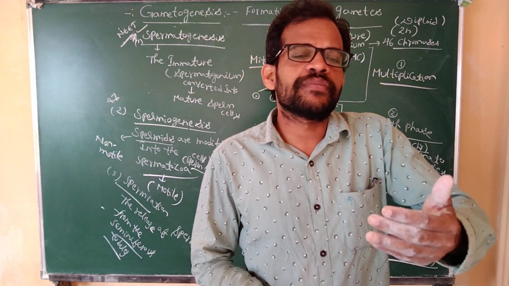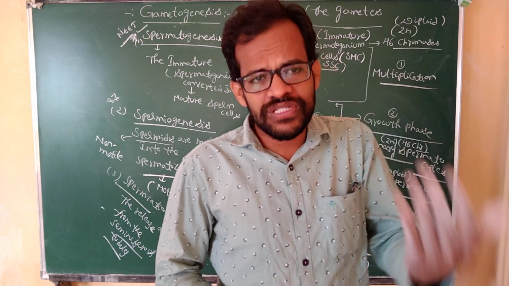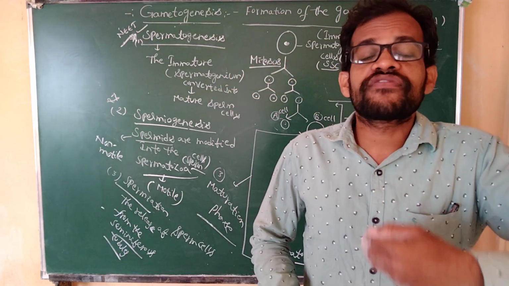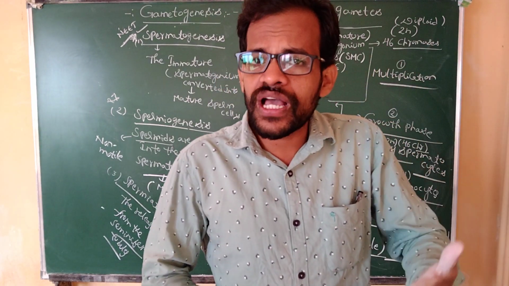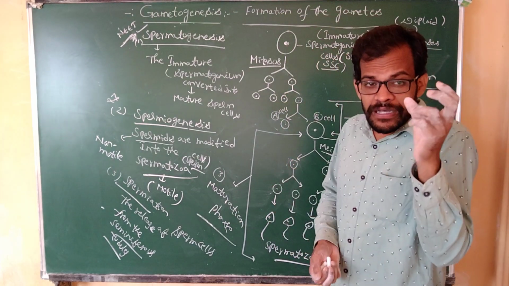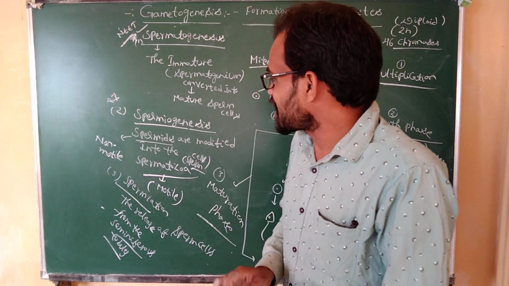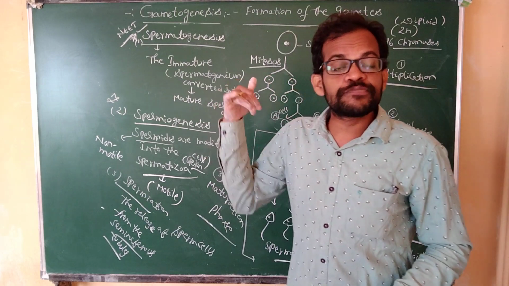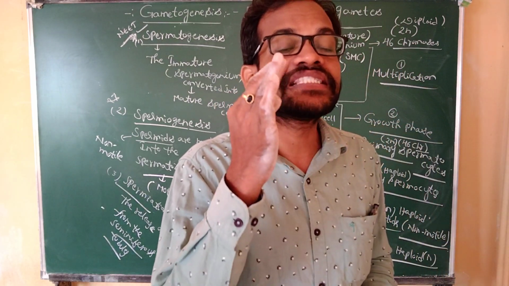From the seminiferous tubules they reach the rete testis, then enter the vasa efferentia, from the vasa efferentia to the epididymis, and from the epididymis to the vas deferens. The release of sperm cells from the seminiferous tubules is known as the spermiation process. This process takes place inside the seminiferous tubule.